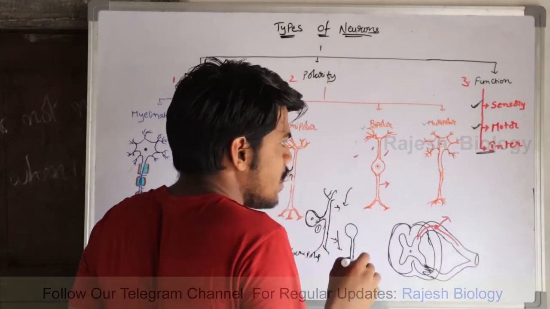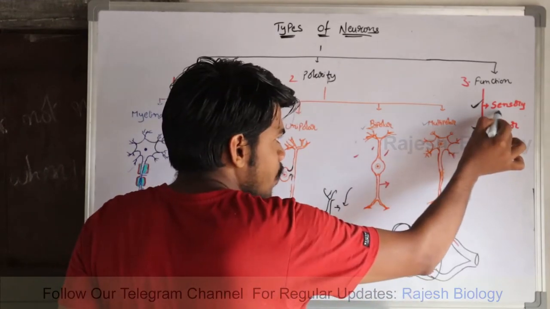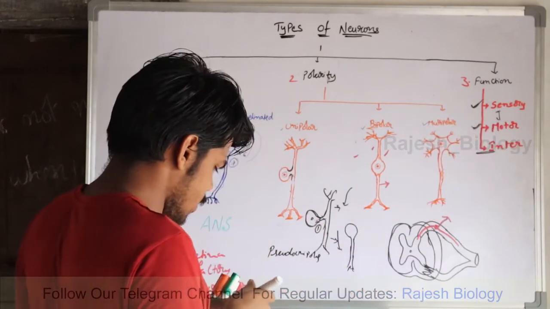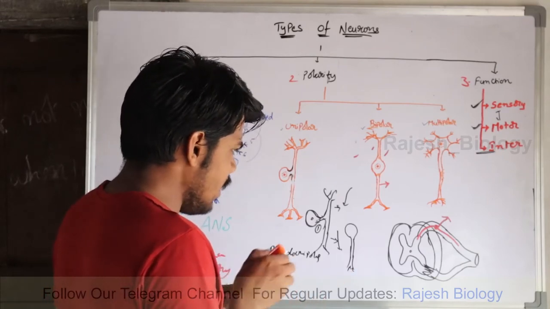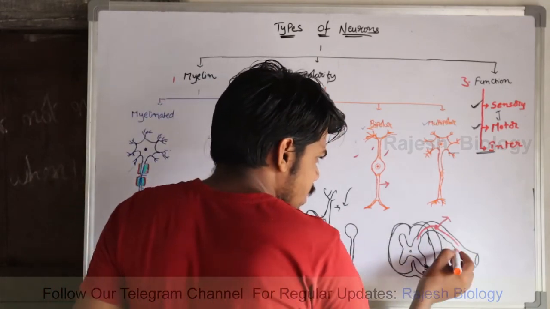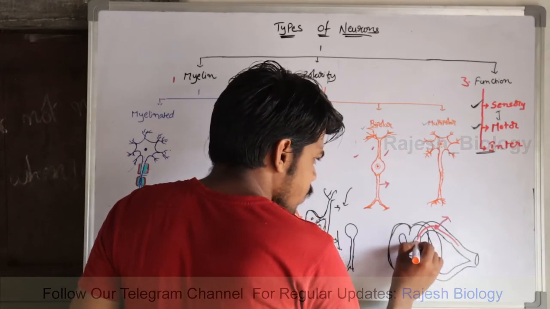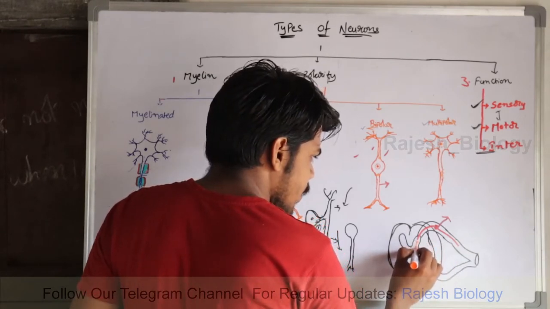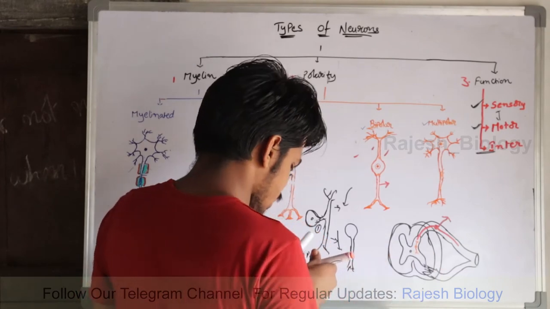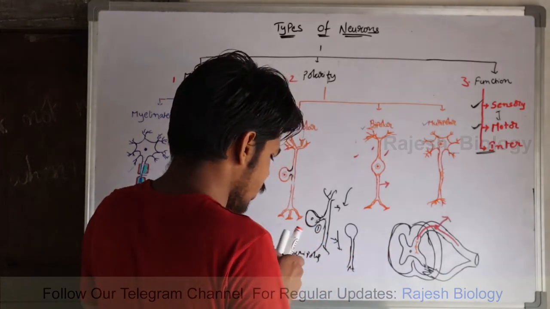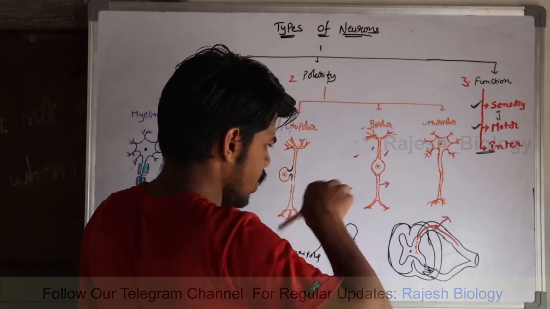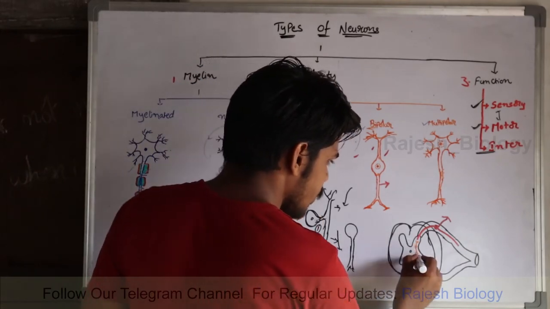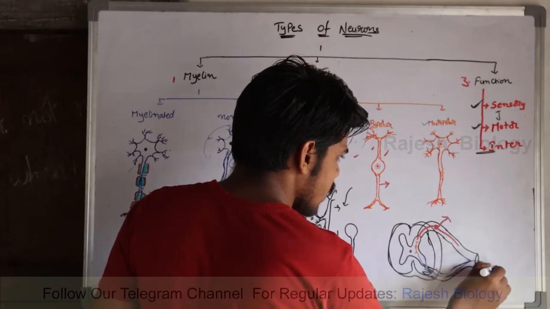Interneurons are present in between the sensory and motor neurons. For example, here it is a dorsal root ganglion, a sensory neuron. Here there is an intermediate neuron, and that intermediate neuron is present in between the motor neuron and the sensory neuron, like this.